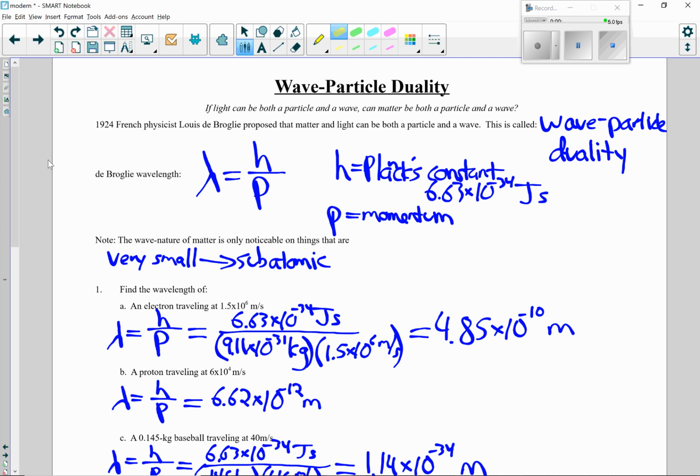All right, if light can be both a particle and a wave, can matter be both a particle and a wave? That's exactly the question that French physicist Louis de Broglie proposed. And well, he was right. We call this wave-particle duality.